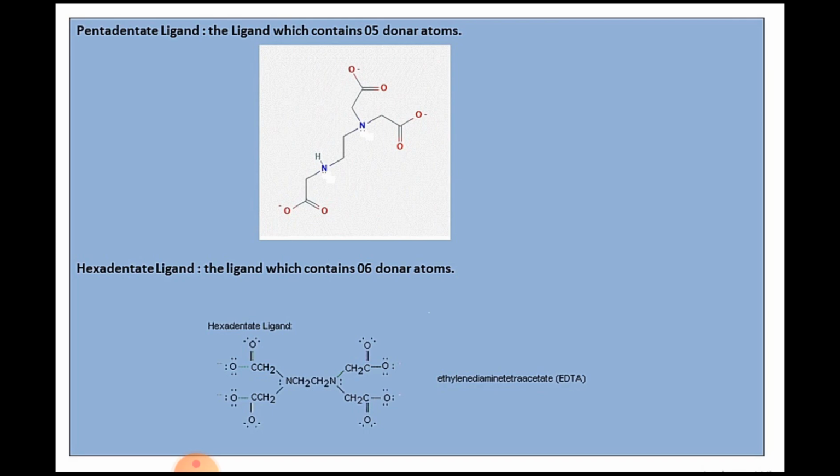Next one, hexadentate ligand. A hexadentate ligand consists of 6 donor atoms. The best example is EDTA, ethylene diamine tetraacetate. You can see 2 nitrogens and 4 COO minus groups. The 4 O minus groups and 2 nitrogen groups act as 6 donor atoms. So it is a hexadentate ligand.